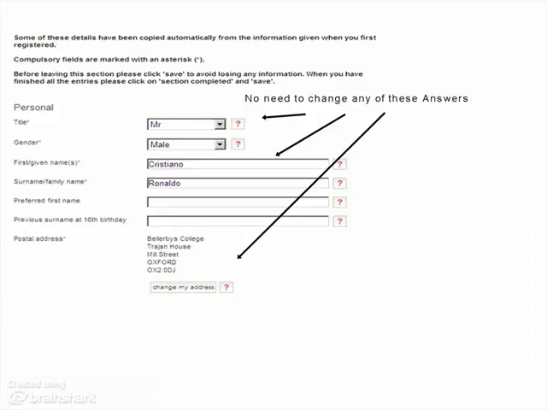We believe at Bellaby's that you should be entering your real first name and your real second name. There's no need to put in a preferred name or your nickname, but you are welcome to do so, but I would advise you don't.